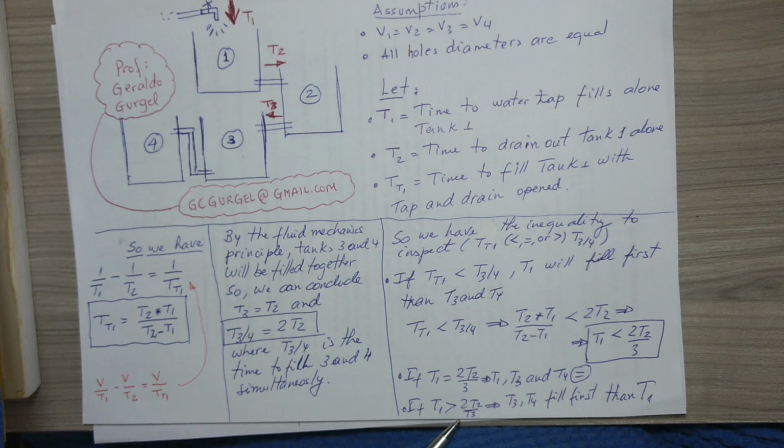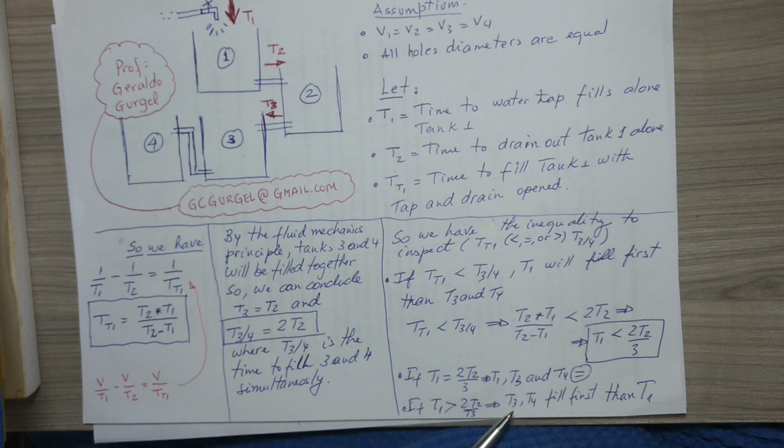It's a final possibility of this relation that will bring another solution: T1 being greater than twice T2 over 3. And now in this situation, another possibility is that tanks number 3 and number 4 will fill first, then tank number 1. Okay.